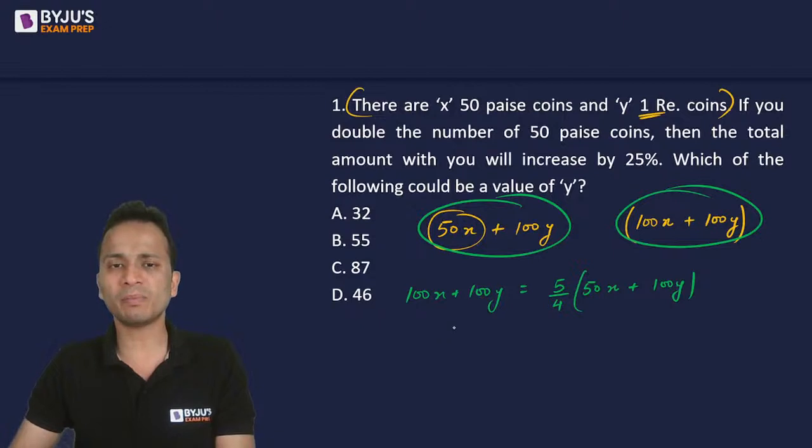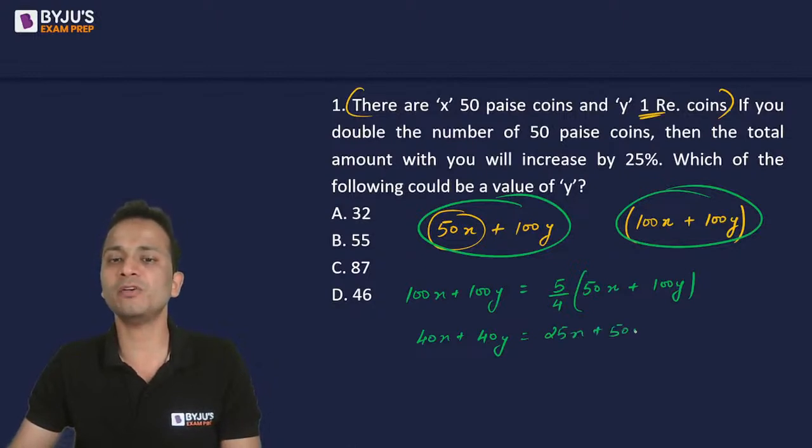So I'll do cross multiplication. एक जीरो भी कैंसिल आउट कर सकते हो, लेफ्ट हैंड साइड में से 10 कॉमन ले लिया, राइट हैंड साइड में से 10 कॉमन ले लिया, it will become easy for you. So after taking 10 common, I'll cross multiply and it will become 40x plus 40y is equal to 25x plus 50y. Okay, so I can now write it as 15x is equal to 10y and the ratio of x and y is 2 upon 3.